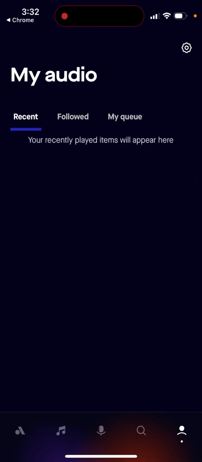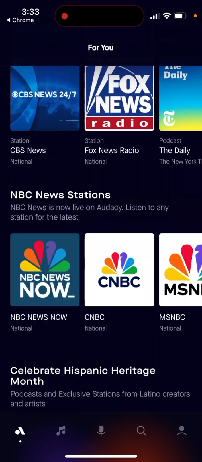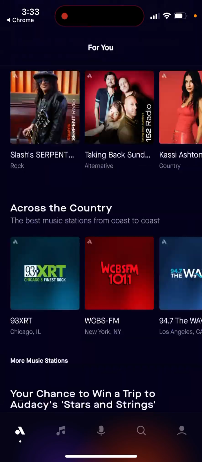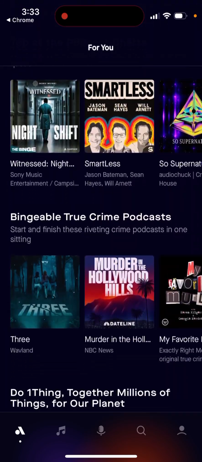Super easy to use app, very nicely designed. So a lot of people like it recently, and you can use it for free. So that's the main point. You just use this app for free.